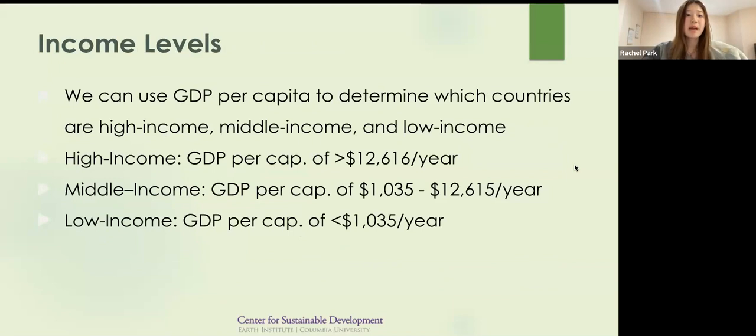Therefore, with GDP per capita, we can split countries according to high income, middle income, and low income. The World Bank defines high income countries as a GDP per capita over $12,616 a year, middle income as between $1,035 a year and $12,615 a year, and low income as less than $1,035 a year.